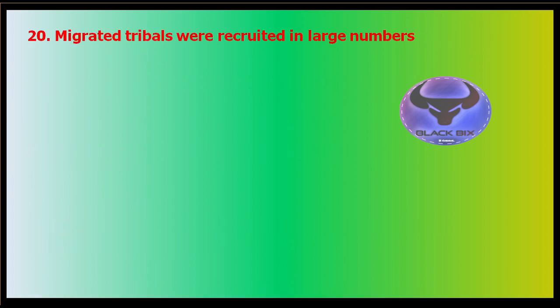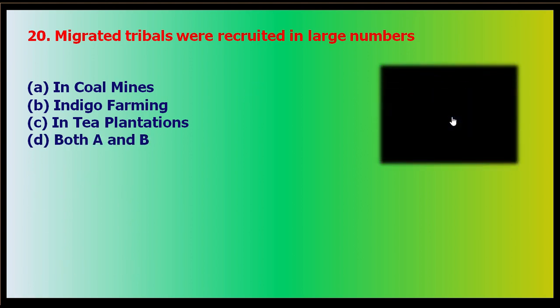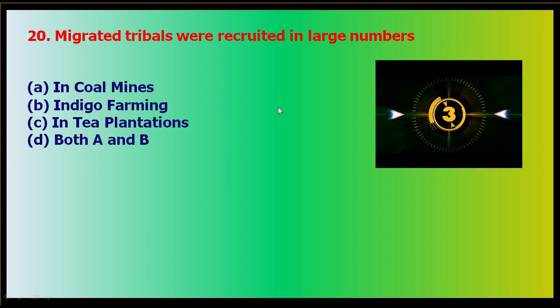Okay, this is question number 20, about migrated tribals. When the Britishers started reserving the forest, tribals started migrating from the forested areas. Migrated tribes were recruited in large numbers. Where were they recruited, as they provided cheap labor? Option A, in the coal mines of Bihar and Jharkhand; option B, in indigo farming in Bihar; option C, in the tea plantations of Assam; and option D, both A and B. So where were they employed? Your time starts now.